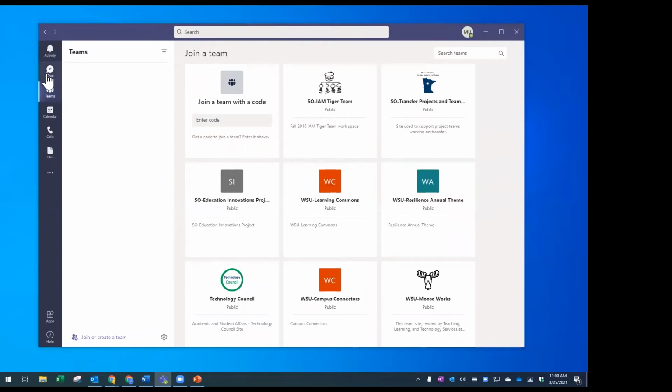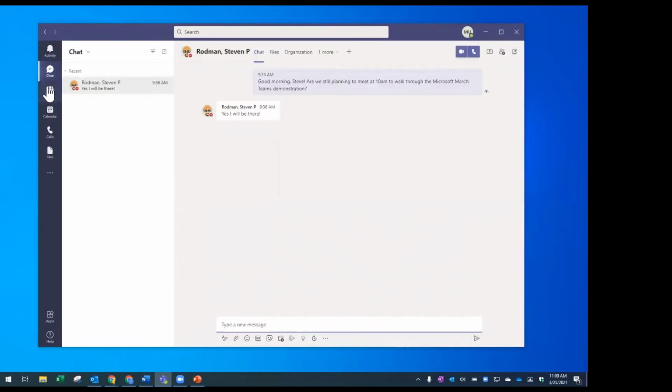I'm going to go to chat, because I know the first thing I had happen in Teams was a chat message, and I had sent Steve a message. Good morning, Steve. Are you still planning to meet at 10? And he replied, yes, I'll be there. And now he just sent another message here at 11:09 that says hi. And if I want to message Steve back, I can do that right here.